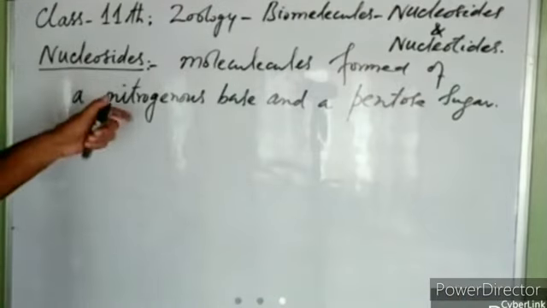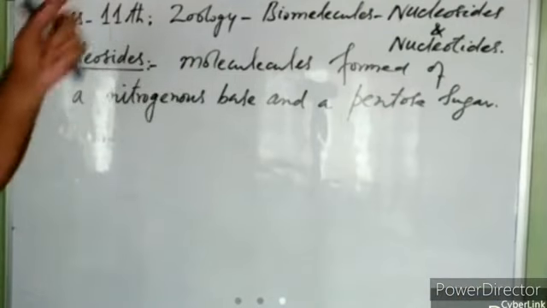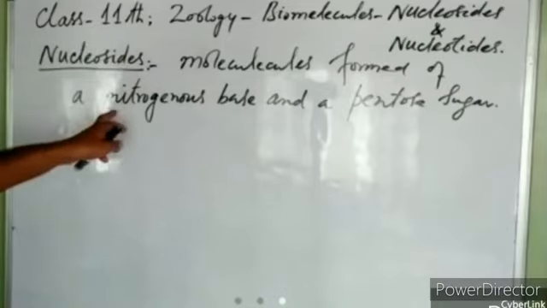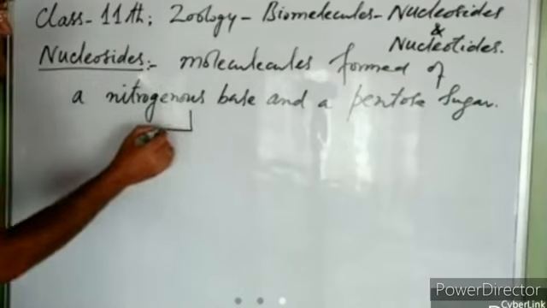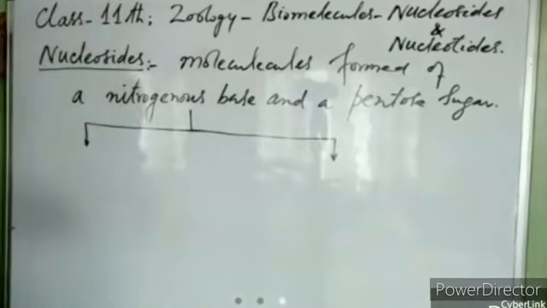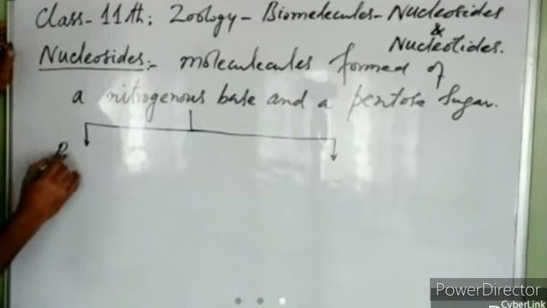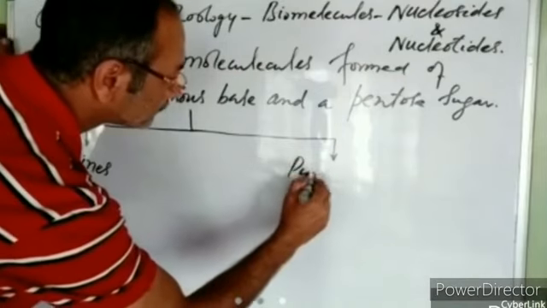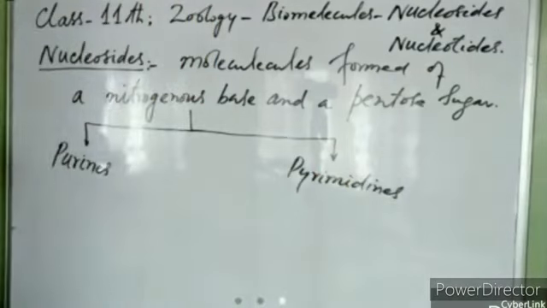So these nucleosides, along with phosphoric acid, serve as the building blocks of nucleic acids. Nucleosides are formed of a nitrogenous base and a pentose sugar. A nitrogenous base is a nitrogen containing compound. They are of two types. We classify them into purines and pyrimidines.